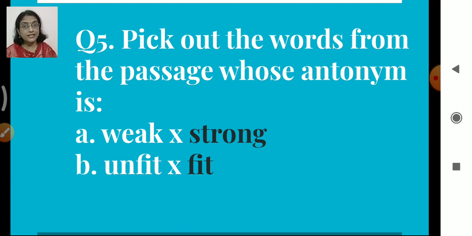Hope you followed it. It is very easy to understand. Read it properly. Read the question. Again go back. Read the passage. Find out the answer. Mark them. Come back. And then actually start writing the answers. Once you have written down all the answers, again go through it, revise it. If any spelling mistakes or any other grammatical mistakes are there, you can very well check them out.